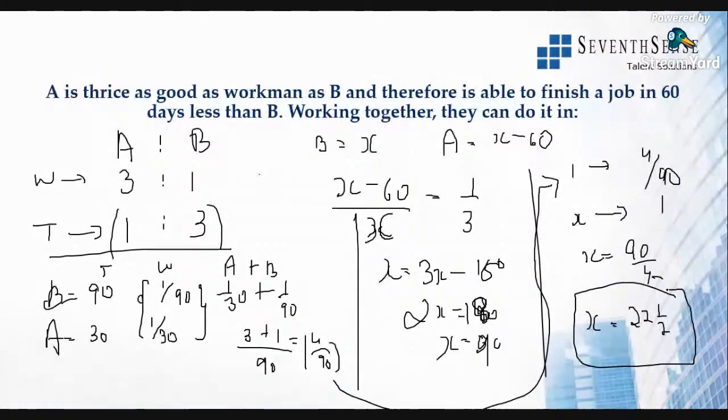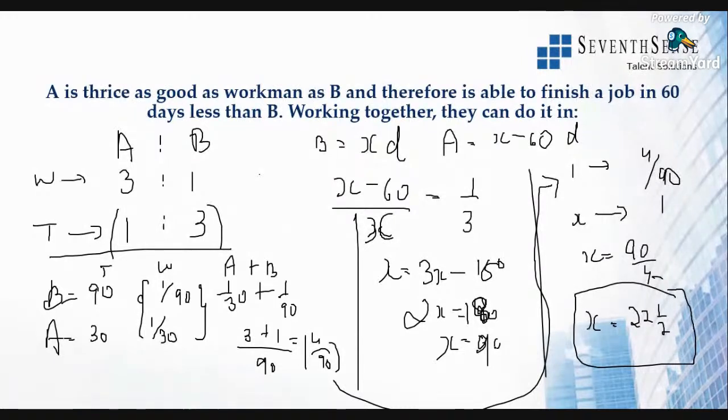All right. So understand the question. Here, if B takes X days, A will take 60 days less than B to complete that work. This is a simple logic. And we all know the time taken is according to the efficiency. If A is thrice as good as B, then it takes 60 days less than B. So efficiency is 3 is to 1, then time will be 1 is to 3, the reciprocal of that. I've already told you this. So if that is the case, we got to know the ratio of the time.